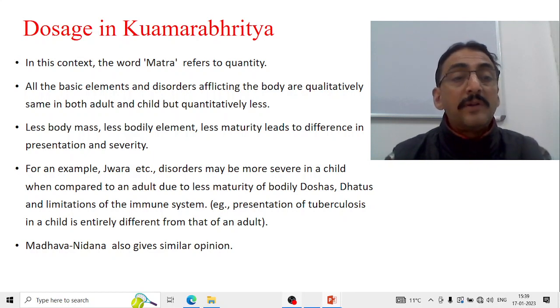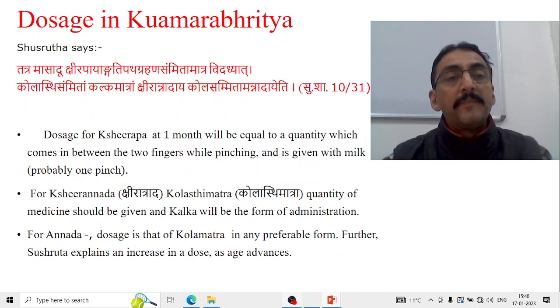Example, presentation of tuberculosis in a child is entirely different from that of adults. Okay, so that is also because of the change in their bodily physiological activities. Madhava Nidana also gives almost the same opinion.